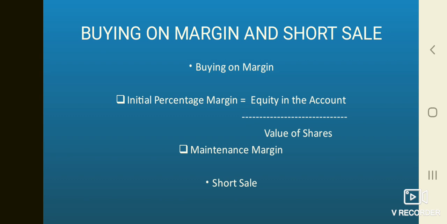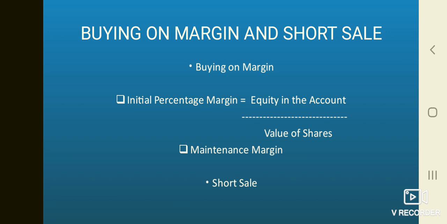When you buy on margin, your upside potential as well as downside risk are magnified. To see how, suppose you deposit rupees 10,000 in a margin account and buy shares worth rupees 40,000, borrowing rupees 30,000 from the broker.